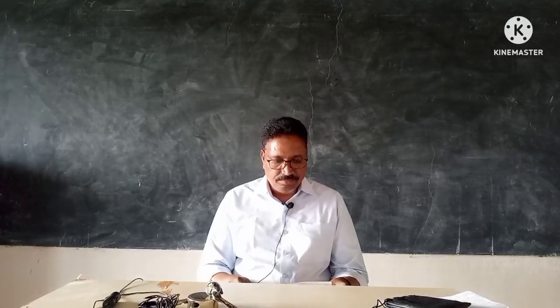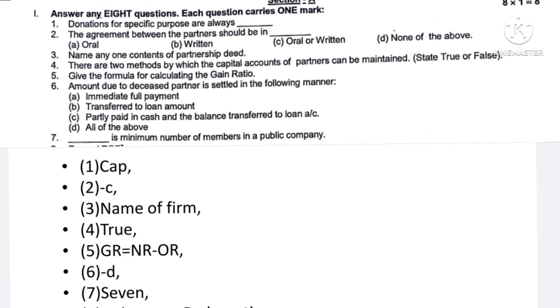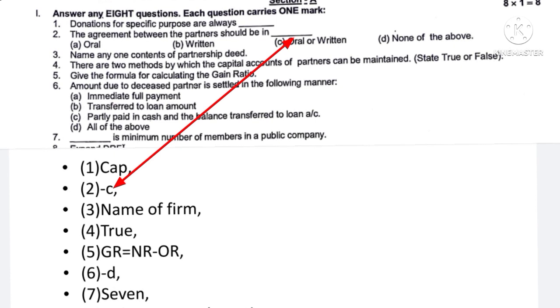Question number 1: donation for specific purpose are always dash. You have to fill in the blank. Here you have to write: are always capitalized, or capital. Question number 2: the agreement between the partners should be in. There are 4 alternatives. The correct choice is oral or written.